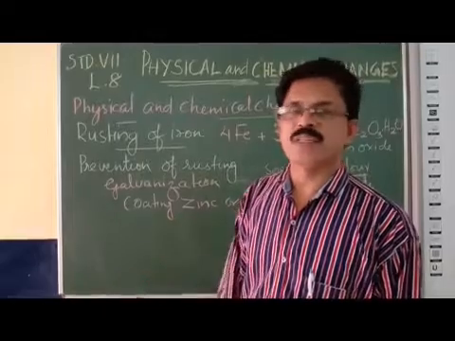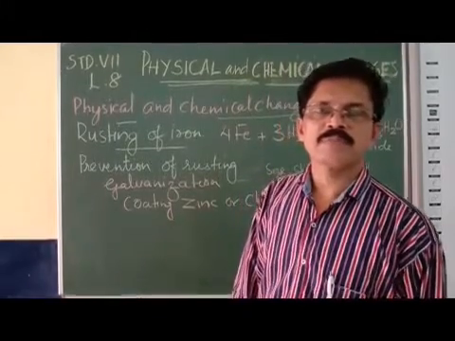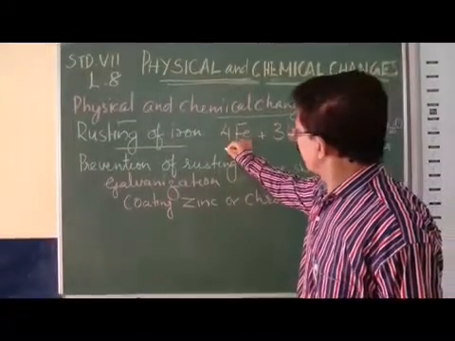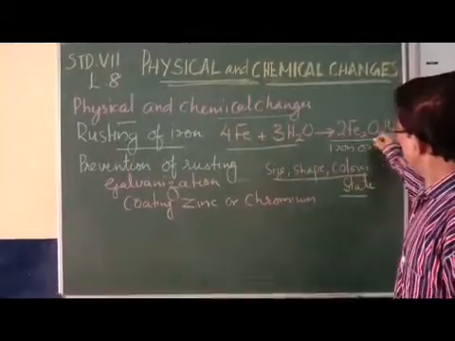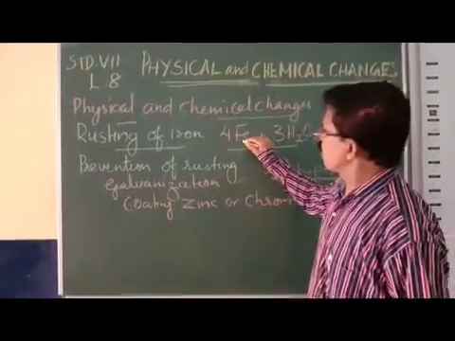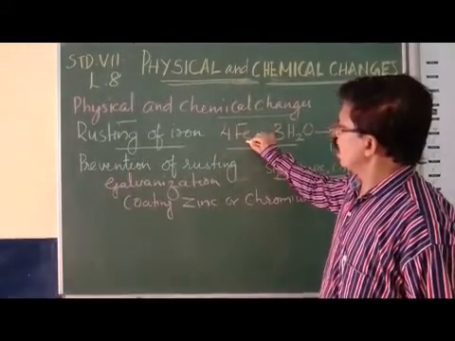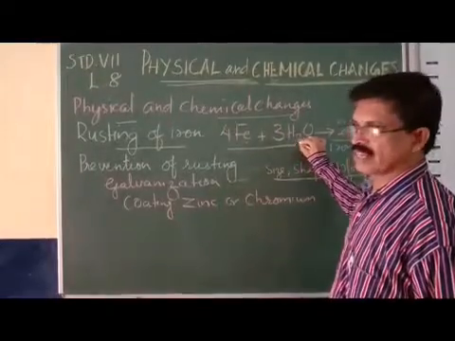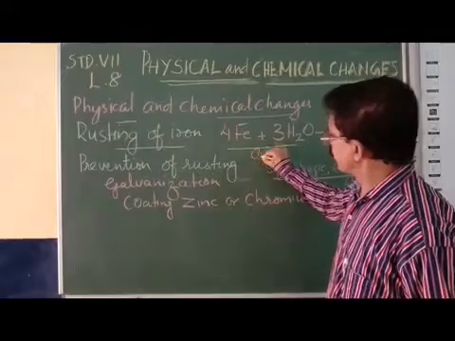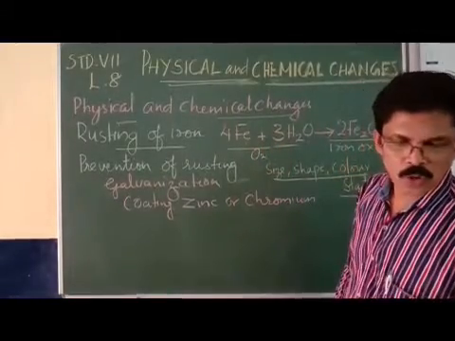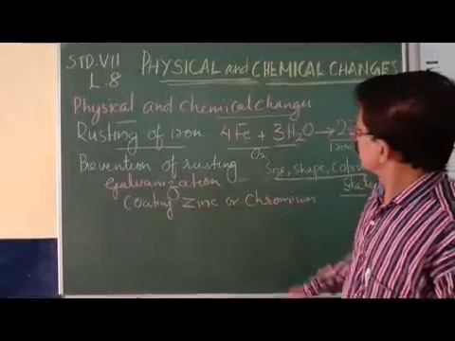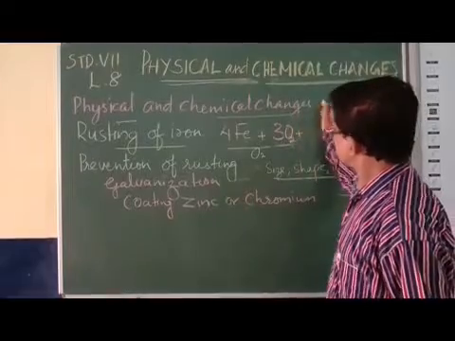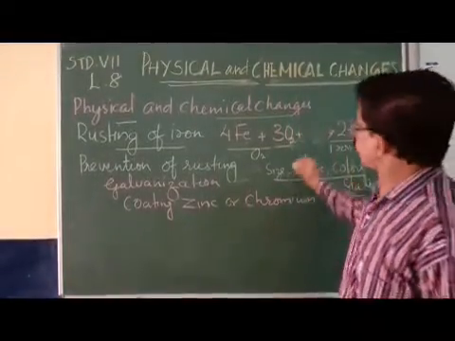So how can we prevent it? We can prevent the rusting by galvanization. And before studying the galvanization process, let us see what happens chemically during this rusting process. So in rusting, 4 iron atoms can react with 3 molecules of oxygen, in the presence of water, H2O.